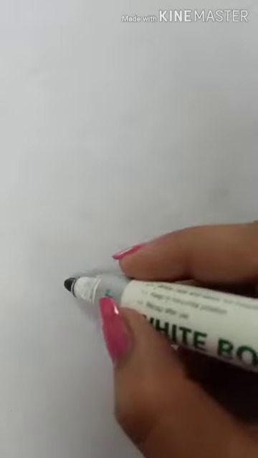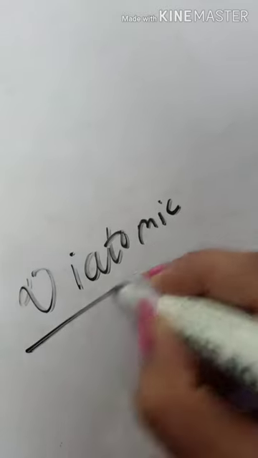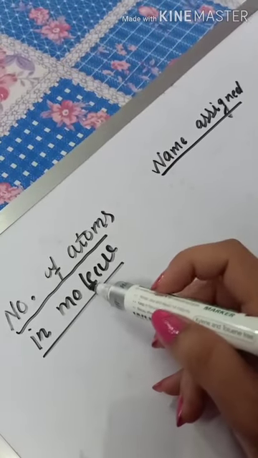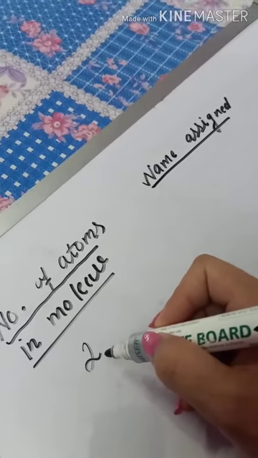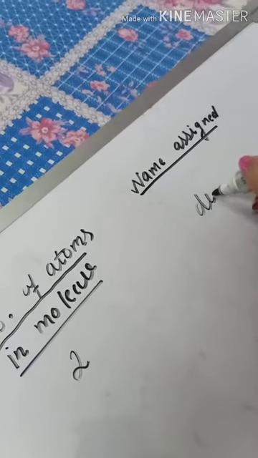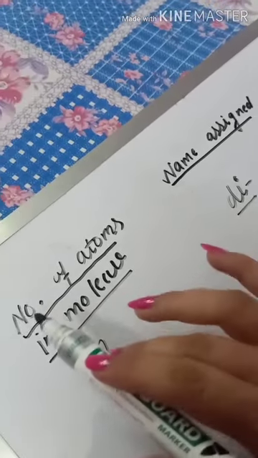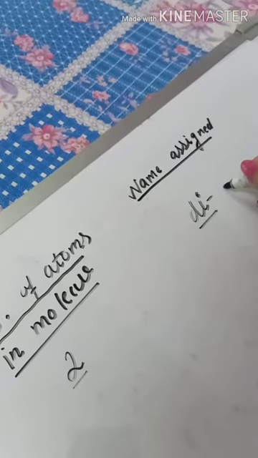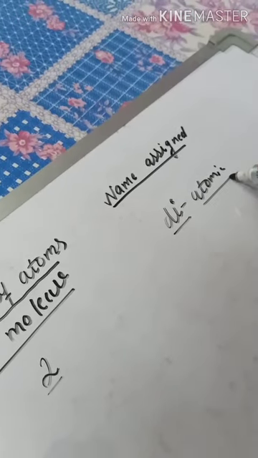Now, why are they called diatomic molecules? If the number of atoms in a given molecule is 2, then that molecule is named with di. Di means 2, and atomic means atoms. Because here we have 2 atoms in a molecule, it is known as diatomic.